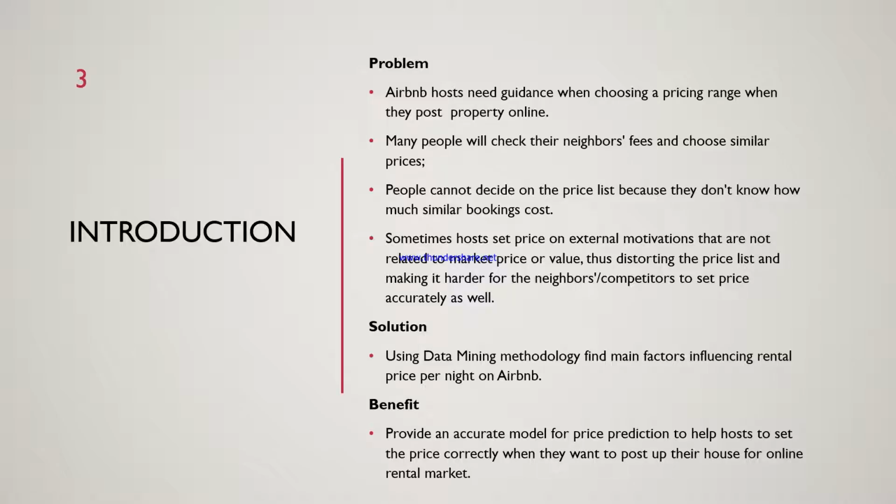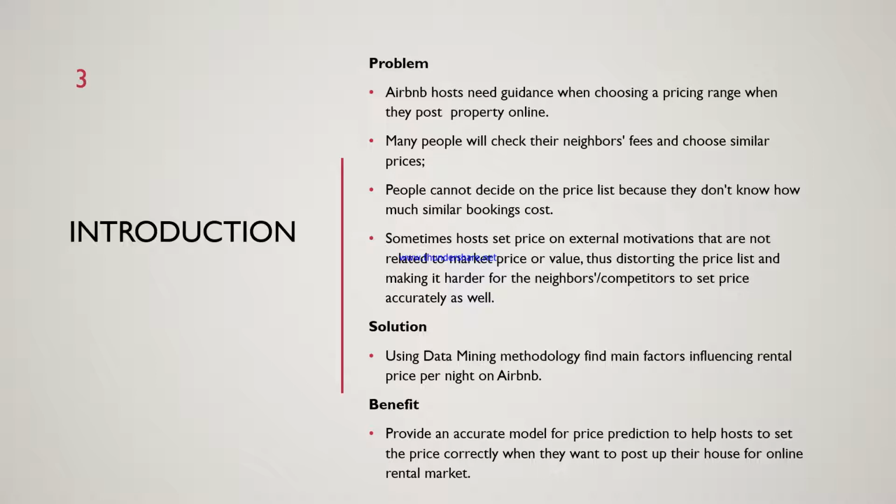From our research, we find that Airbnb hosts need guidance when choosing a price range and posting the property online. Many people check their neighbors' fees and choose similar prices, and many cannot decide on a price because they don't know how much similar bookings cost.